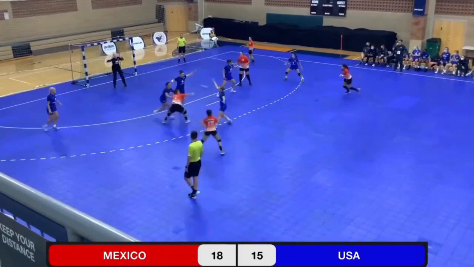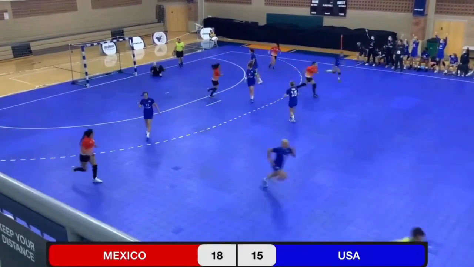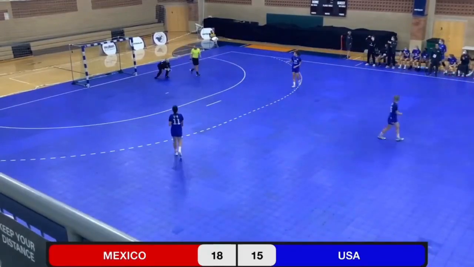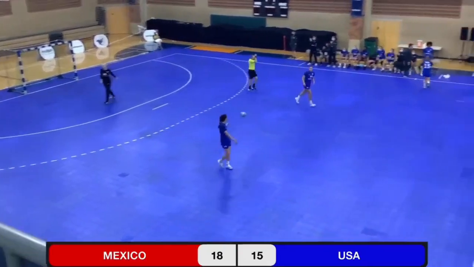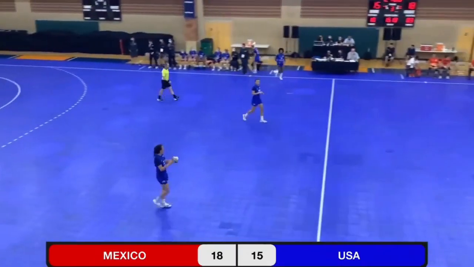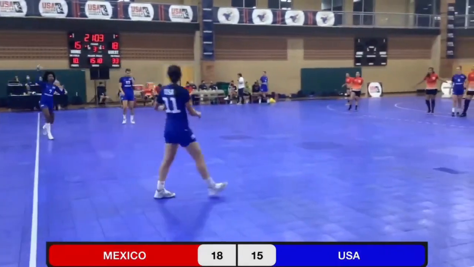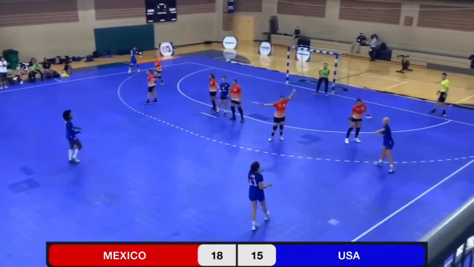Mexico works the ball around. Nice save by Mermo. Binta Carvalho checks in the game. She'll take over the center back role for Emma Reedy.